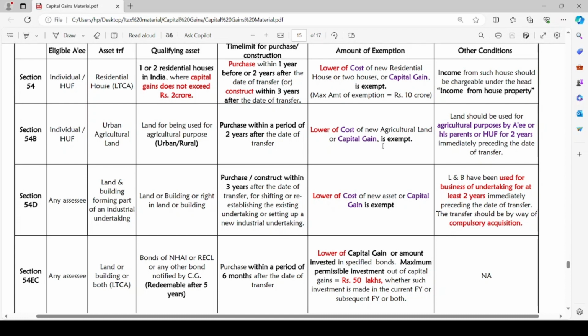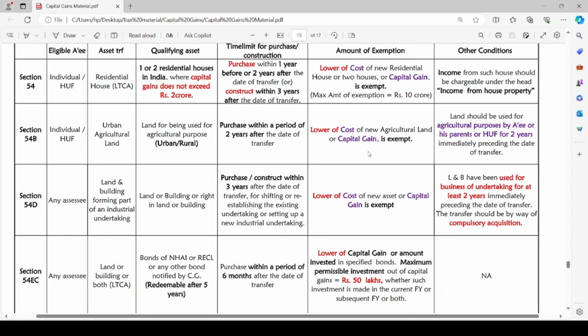Now let us move to the next section, section 54B. The eligible assessee is individual or HUF. Here the asset which is being transferred is urban agricultural land. And the asset which the assessee is acquiring now after the sale of urban agricultural land is land for being used for agricultural purpose only. It might be urban or rural.